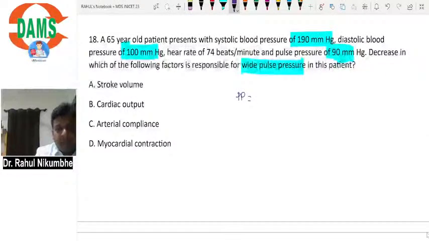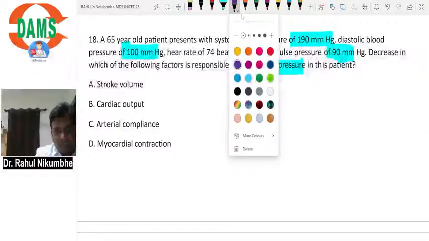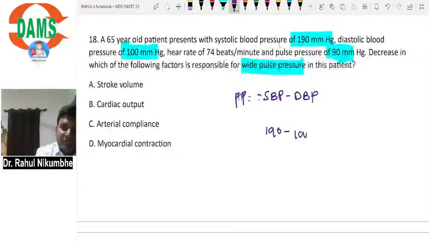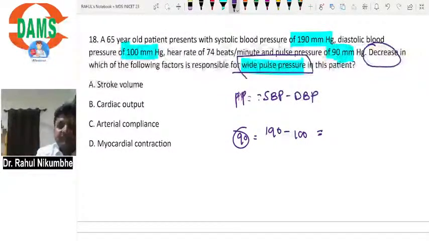Pulse pressure. Now, what is the meaning of pulse pressure? Pulse pressure is equal to systolic BP minus diastolic BP. Systolic BP is 190, diastolic BP is 100, so pulse pressure is 90. Now they are asking decrease in which of the following factors is responsible for wide pulse pressure. Means if I want to increase wide pulse pressure, what should be decreased?